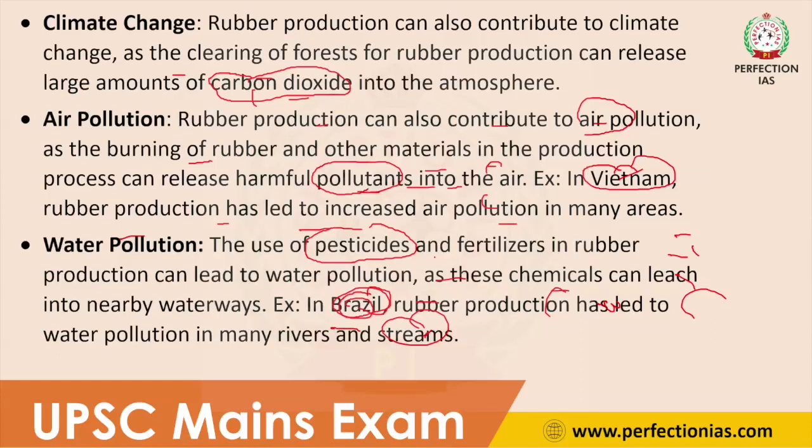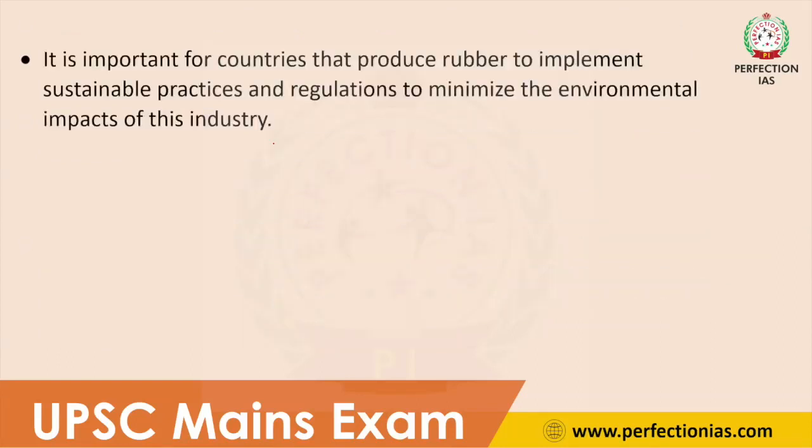Okay, so now we have completed the second part. Let us move on to the conclusion. In conclusion, it is important for the countries that produce rubber to implement sustainable practices. Those countries should implement sustainable and environment friendly practices and regulations to minimize the environmental impact. It is not possible to halt rubber production, so the only way is to adopt sustainable and environment friendly rubber production processes. By that we can mitigate and alleviate the environmental consequences of rubber production.